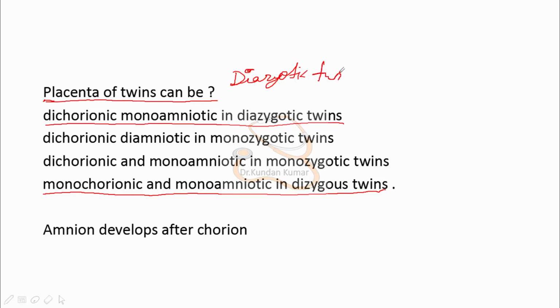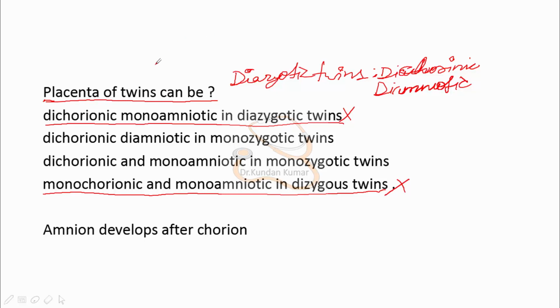Dizygotic twins are always dichorionic diamniotic, right? So cross and cross.